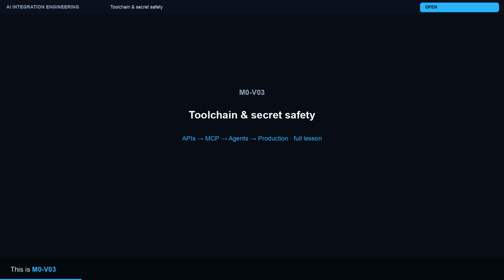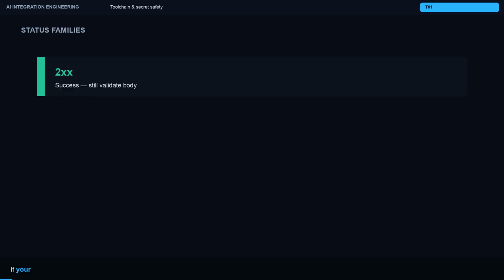This is M0-V03, Toolchain and Secret Safety. Boring until it is expensive. If your tools are broken, every lab looks like AI failed.